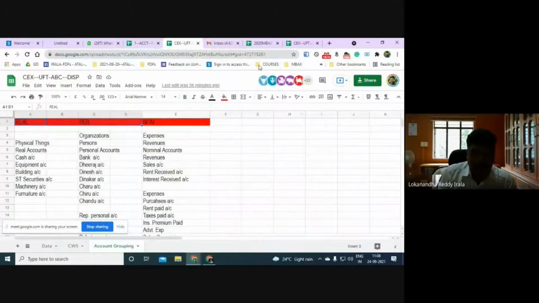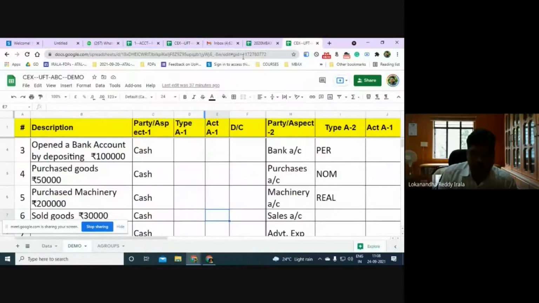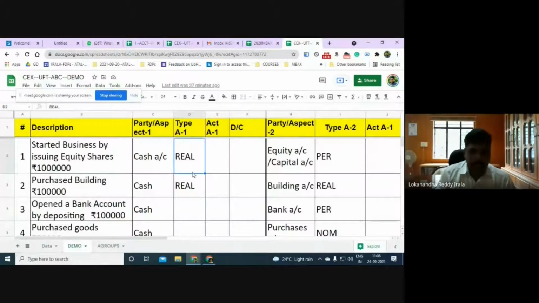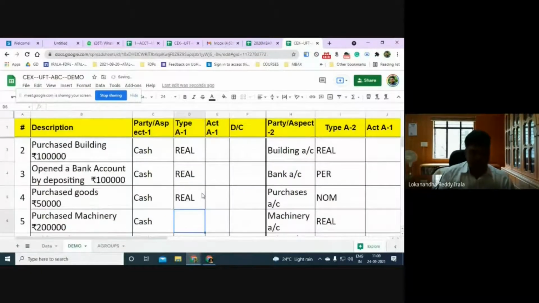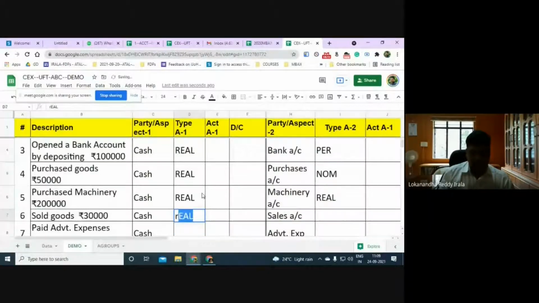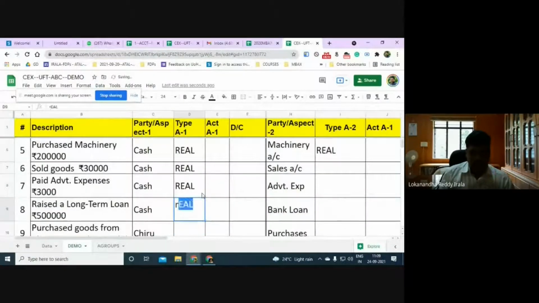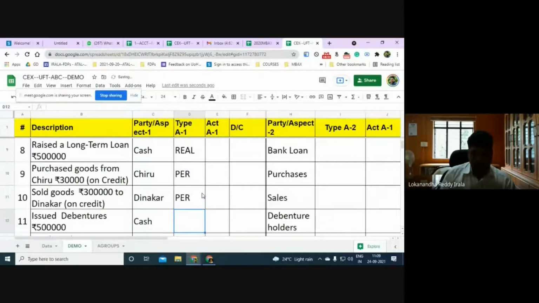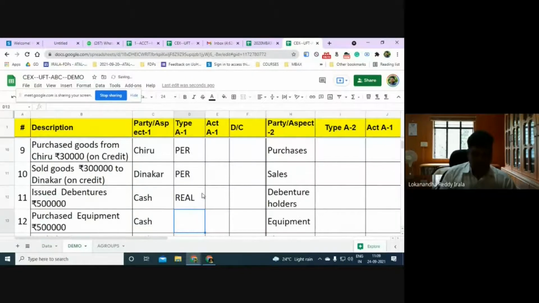What is it that you have done? I am not changing it currently, but let me give you the answers. Real account, cash is real. Chiru is personal. Vinegar is personal. Cash, real.